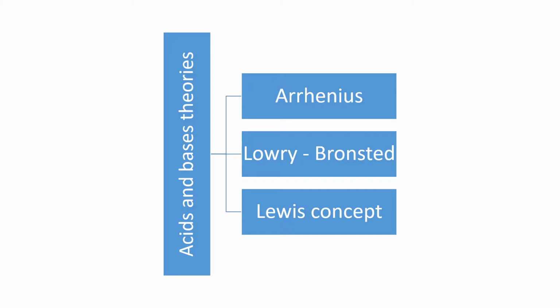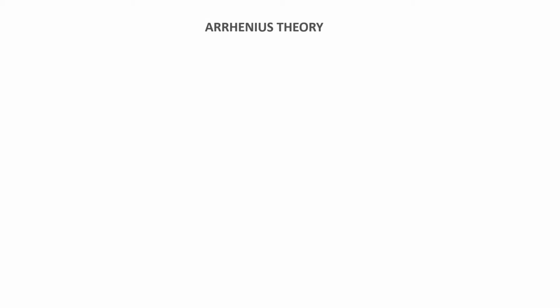The first one is Arrhenius theory. According to this theory, acids are chemical compounds which, when dissociated into their respective cations and anions, give H+ ions in the product, indicating their acidic behavior. Let's see an example.